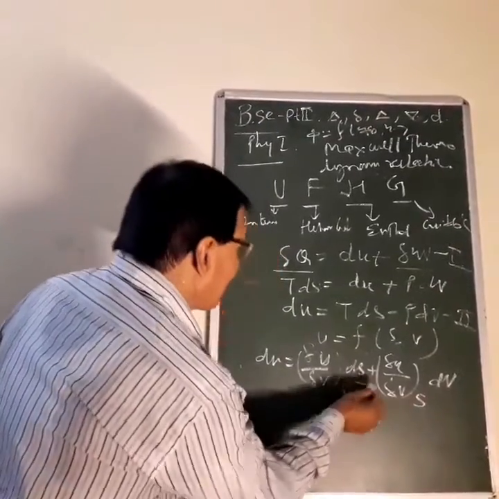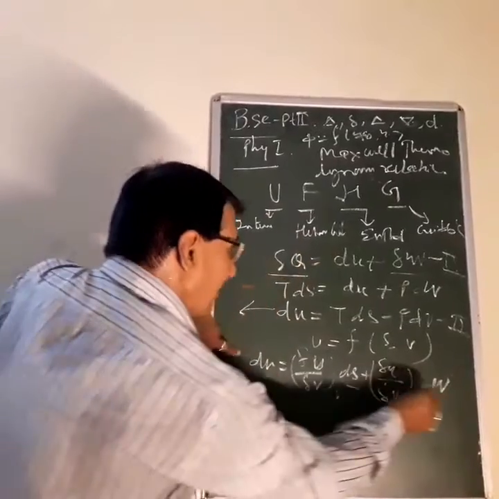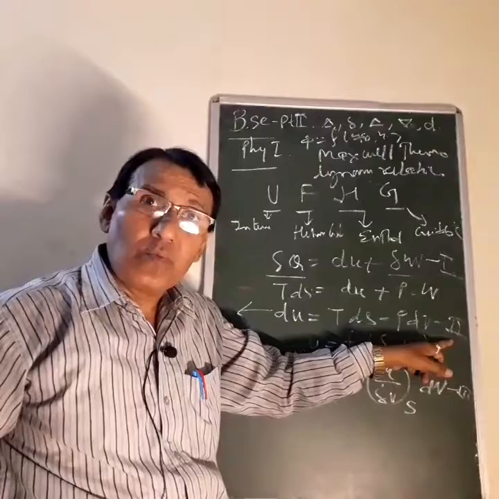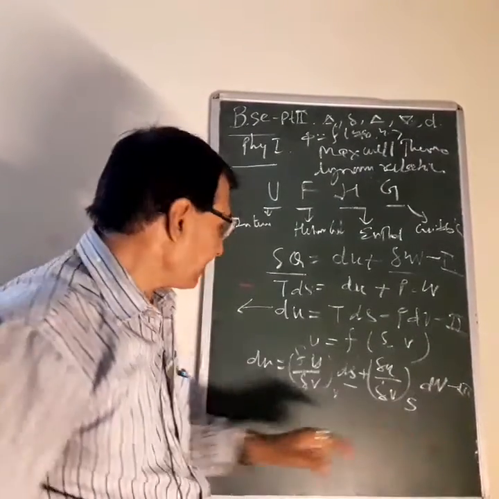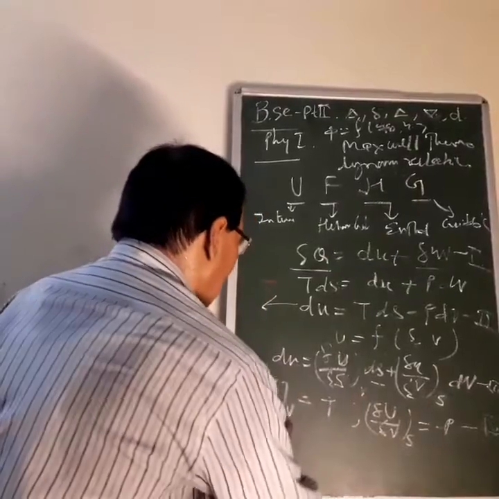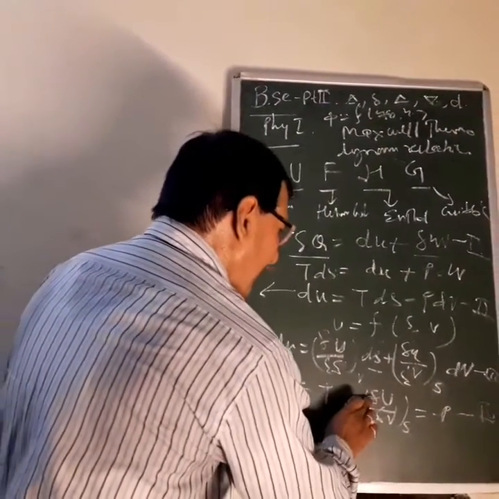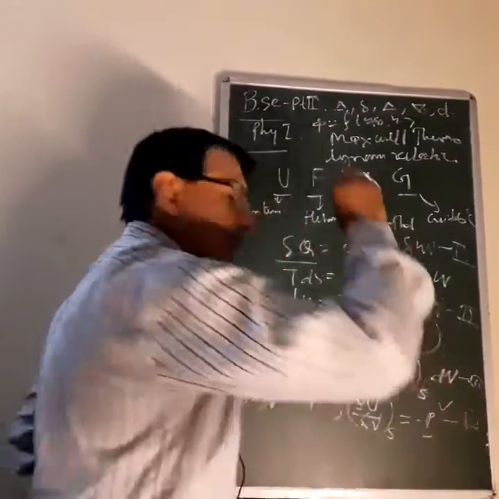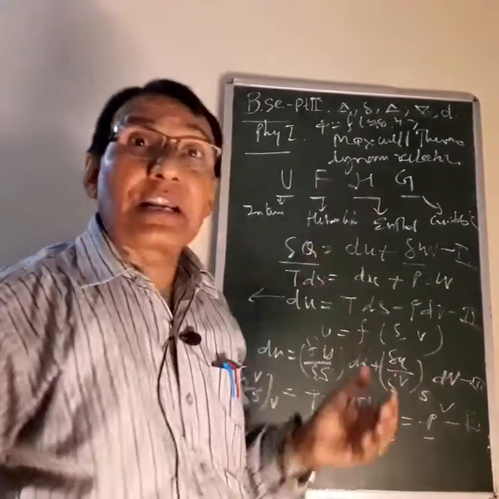We can compare this equation with equation number 3. A comparison between equation 2 and equation 3 reveals that del U upon del S at constant volume is equal to T, and del U upon del V at constant entropy is equal to minus P.